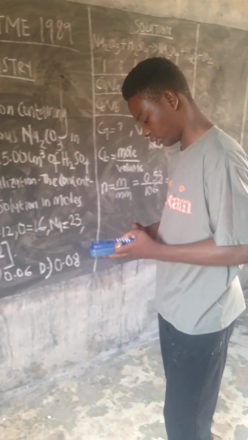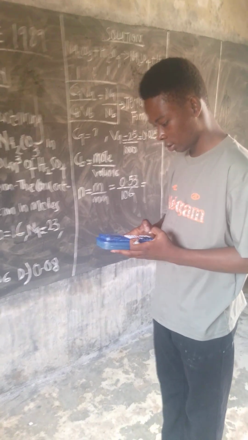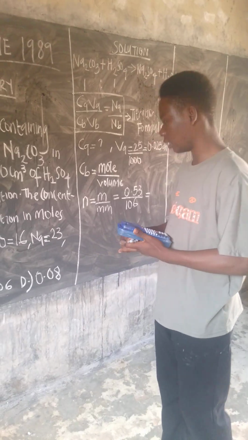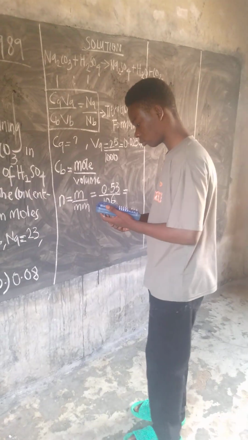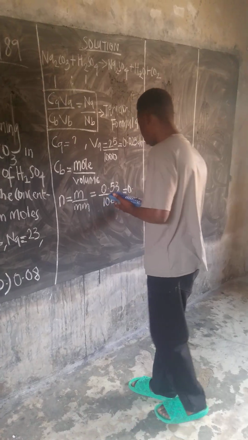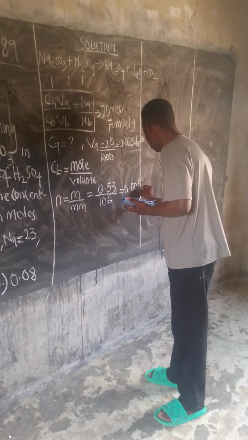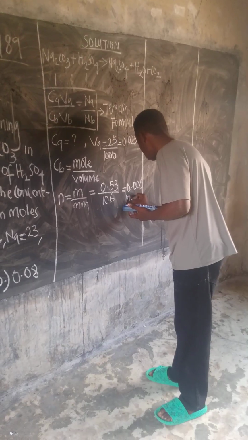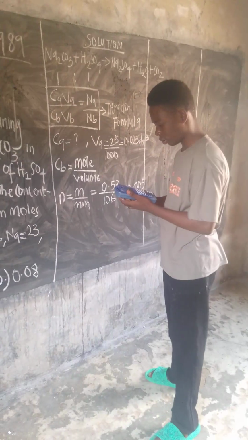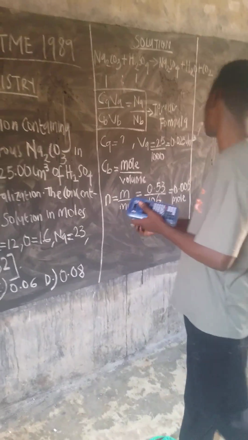And that is 0.53 divided by 106, and that is 0.005 mole.